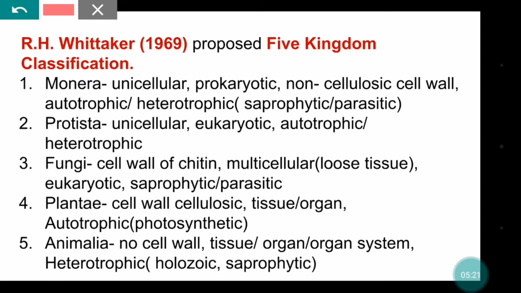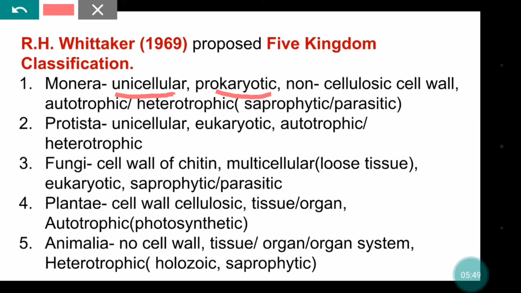Monera included all the unicellular prokaryotic cells. The organism is not multicellular; it is made up of a single cell, and it does not have a true nucleus. It has a nucleoid and does not have membrane bound organelles. That is why it is known as prokaryote.